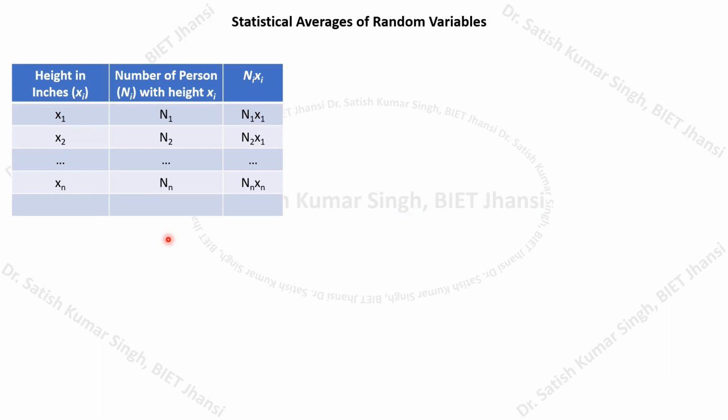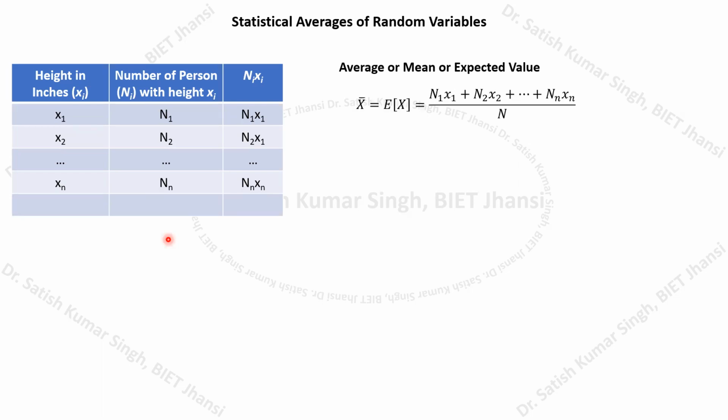Now, suppose we ask what will be the average height of the class? How do we get this average height? This is called the average, or the mean value of the height, or it can also be called the expected value of the height.